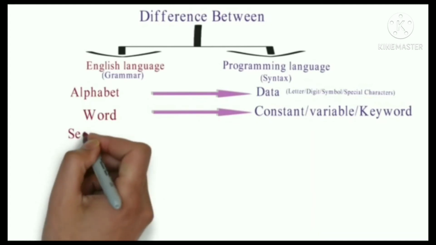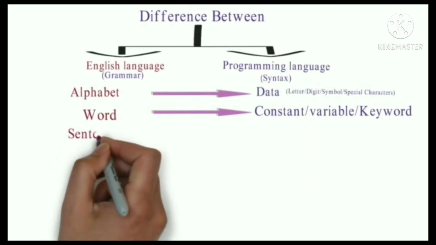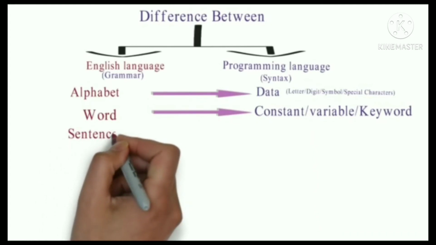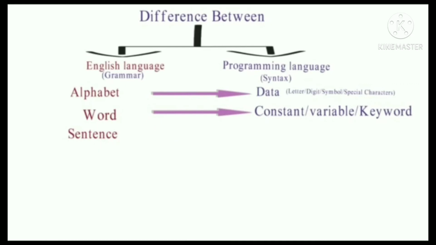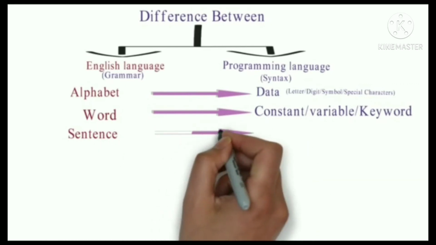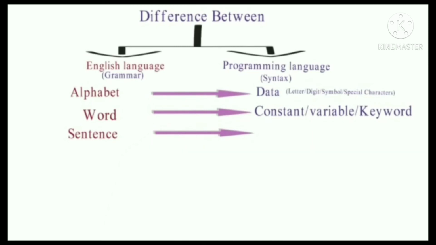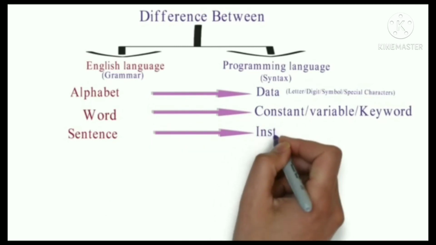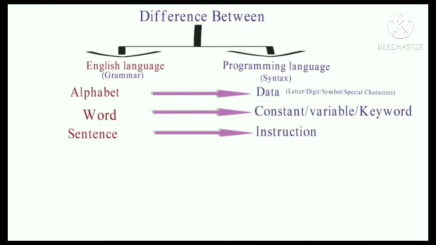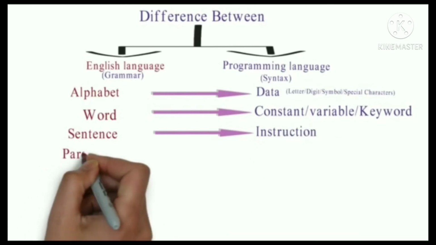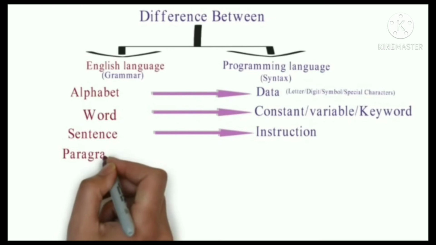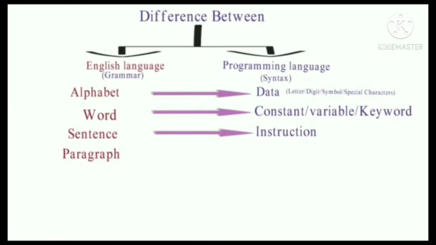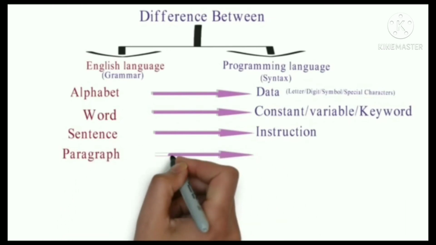Next in the English language we have to study sentence, that is a group of words. And in the programming language we have to study instructions, that is a combination of constant, variable and keyword. Next in the English language we have to study paragraph, that is a combination of sentences.